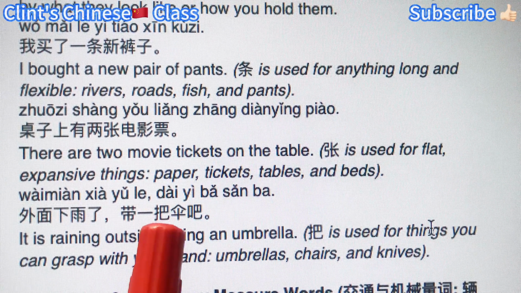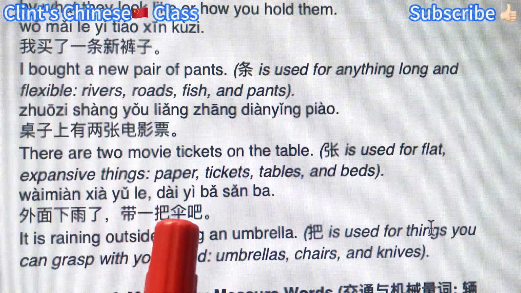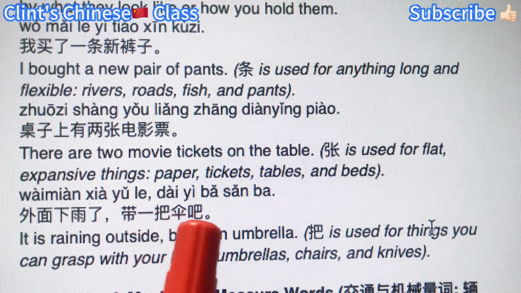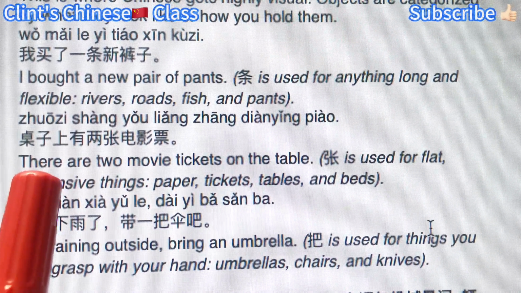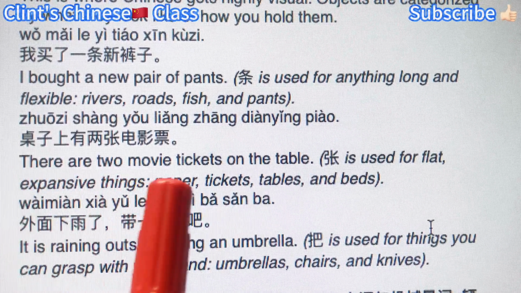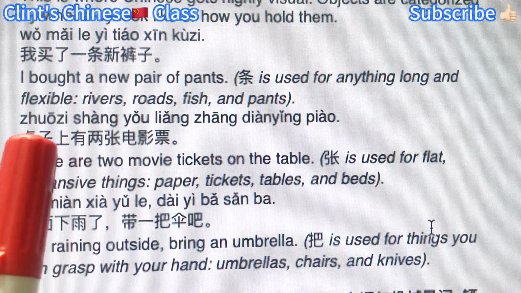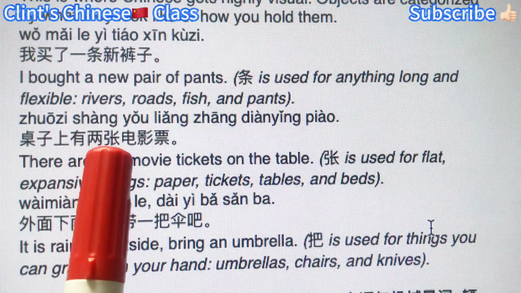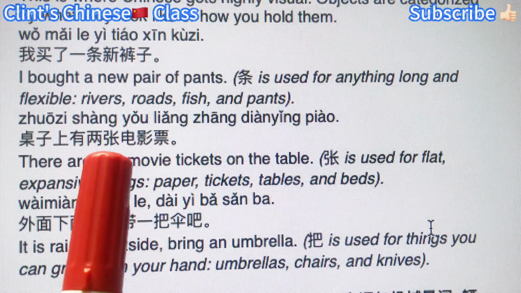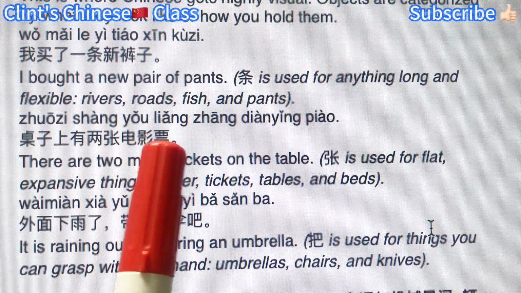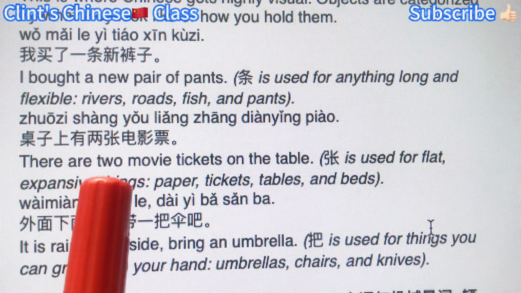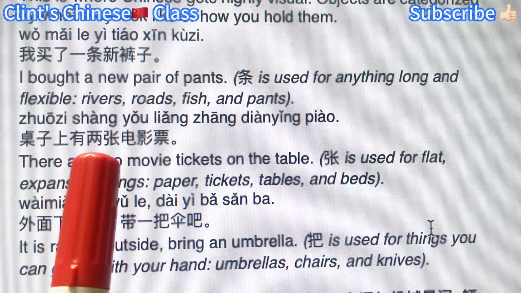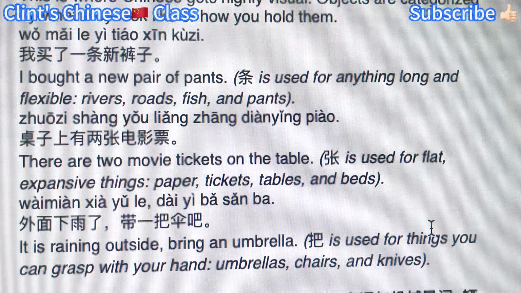So 把 is a measure word for umbrella. 一把伞, an umbrella. And for 张, there are two movie tickets on the table. 桌子上有两张电影票. So 张 is for movie tickets because they are flat on the surface. 两张电影票, two movie tickets.